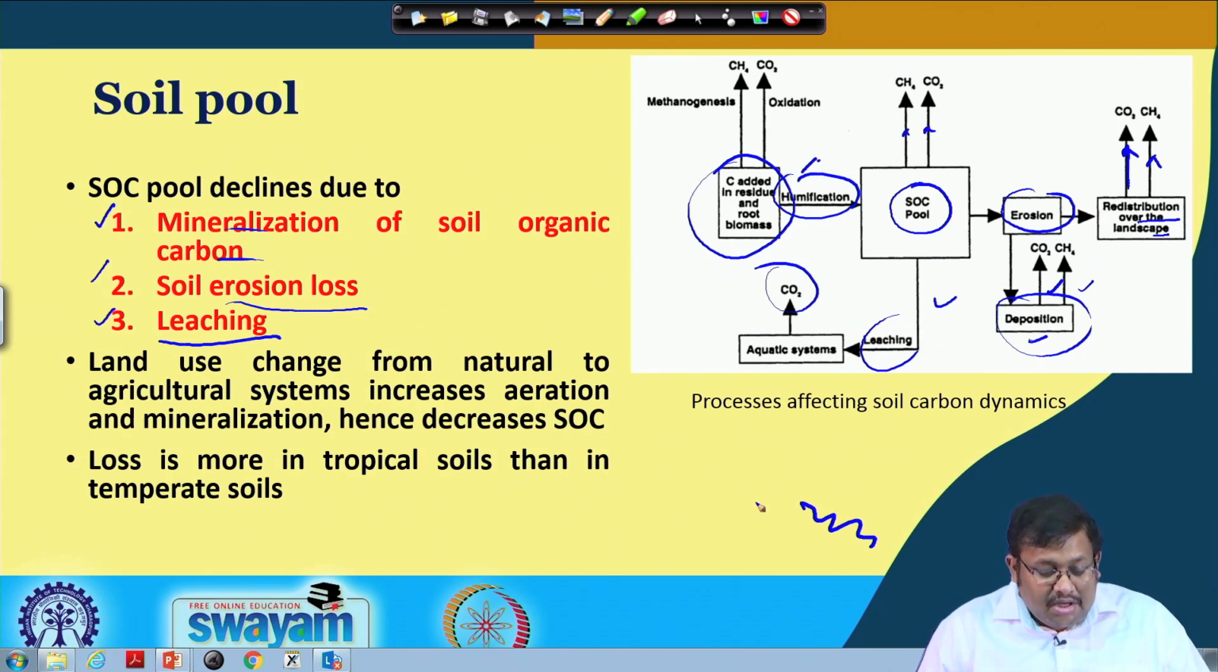considerable amount of time. So, remember that this loss is more in tropical soil than in temperate soil because of the difference in the temperature. Obviously, when there is an increased temperature, the microorganisms which are involved in the degradation of organic carbon are more active, and as a result in the temperate region you will see more deposition of organic carbon than that of tropical region. In the tropical region soil, the organic matter content is comparatively low than that of temperate region soils.